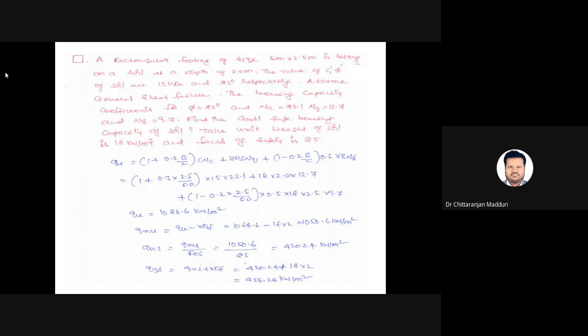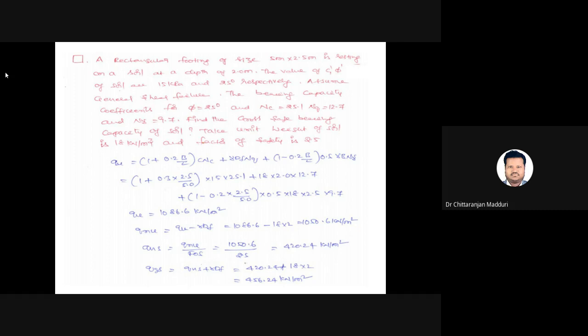The ultimate bearing capacity is given by q equals (1 plus 0.2 B by L) c Nc plus gamma Df Nq plus (1 minus 0.2 B by L) into 0.5 gamma B N gamma. The breadth of the foundation is 2.5 meters, the length of the foundation is 5 meters.